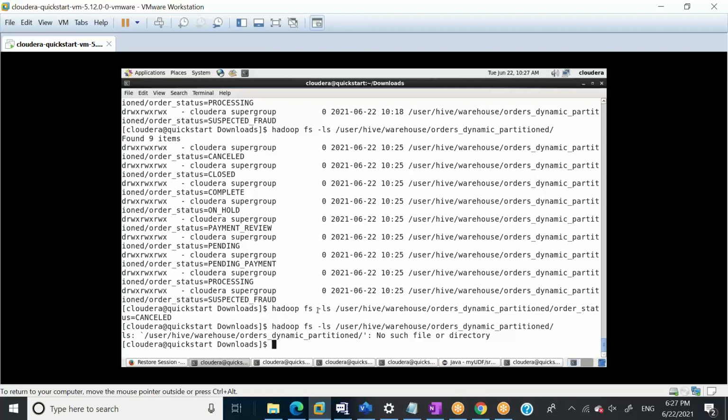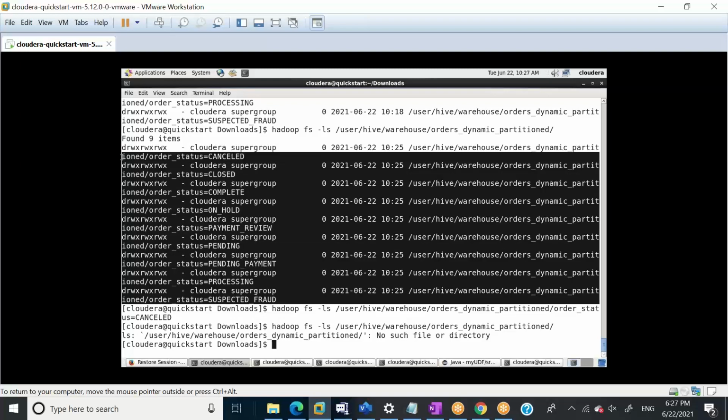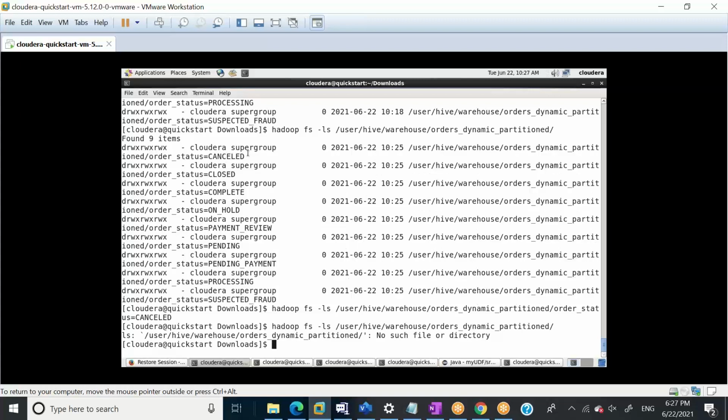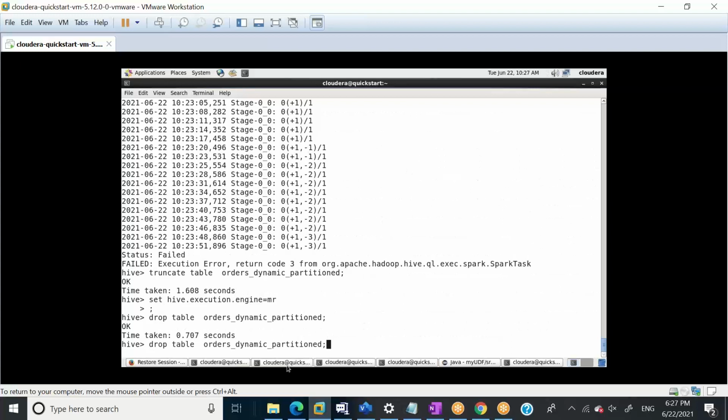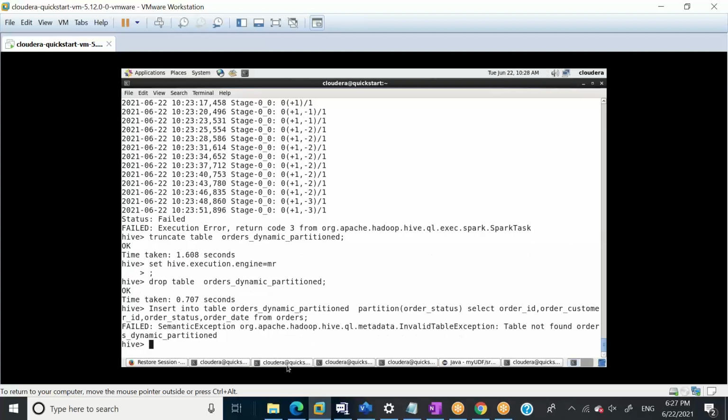One thing again for your notice, guys: when we truncate the table, and I obviously didn't do it in the past, but I did it today, the directories or the partitions become empty for you, like all the files inside the partition are gone. But Hive says that this directory structure is metadata, so it won't delete the directory structure. So let's do one thing again, let's run that query again.